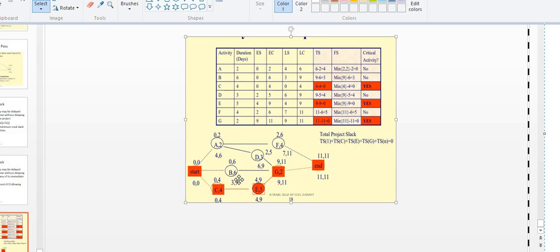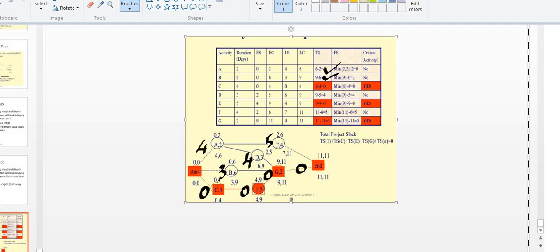So here 4 is the total slack, correct. Here 3 is the total slack for B, correct. And C, what is that? For C, 0 minus 0, 4 minus 4, 0 is the total slack. For D, 6 minus 2, 4, or 9 minus 5, 4. 4 minus 4, 0 is the slack. 0, 0. 7 minus 2, 5.